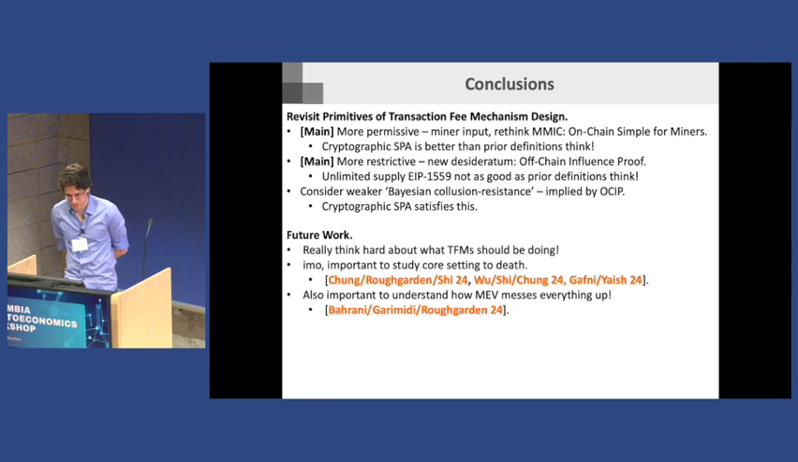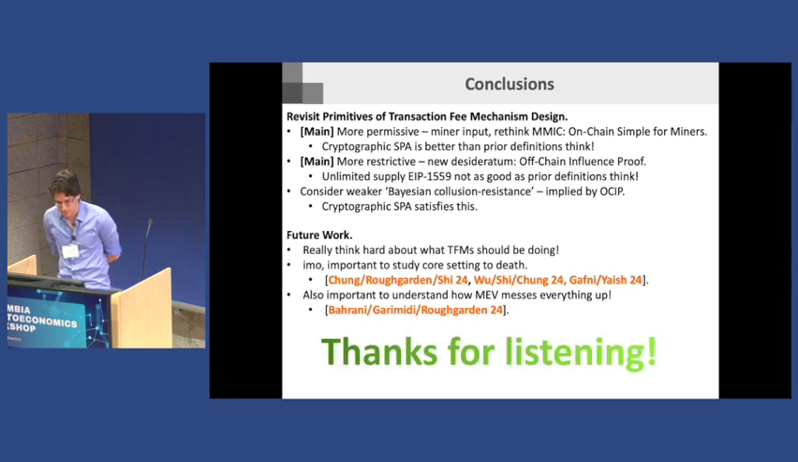Since I think I just ran out of time, let me leave this up and note for future work: I'm the kind of person who thinks it's really important to study the core setting to death, even though I understand that MEV has kind of ruined all of this in the first place. It is separately also important to understand what MEV means for transaction fee mechanism design. It's good that people are doing that. But I think it's good to be thinking really hard about what TFMs should be doing from both of those perspectives. And this one is very much along the lines of the first one. So that's it.